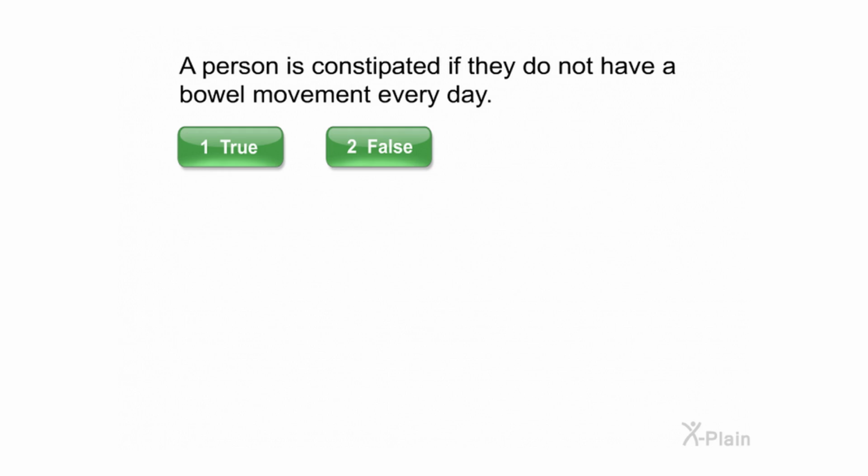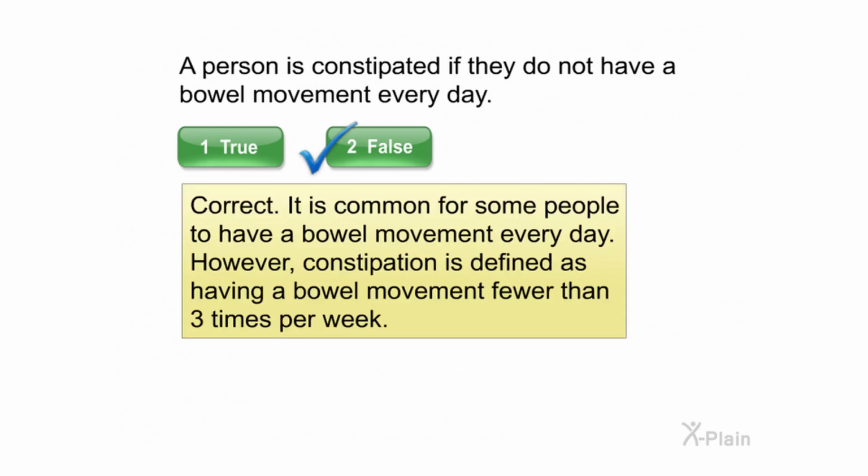A person is constipated if they do not have a bowel movement every day. Select true or false. Correct. It is common for some people to have a bowel movement every day. However, constipation is defined as having a bowel movement fewer than 3 times per week.